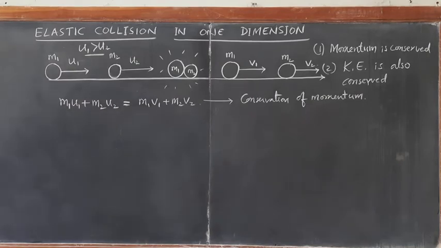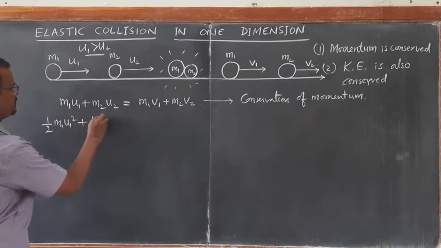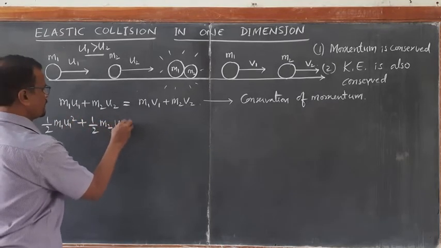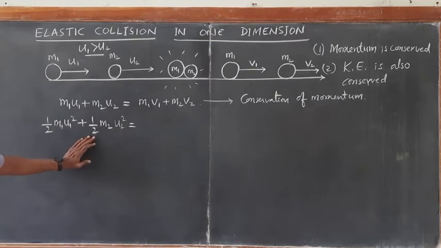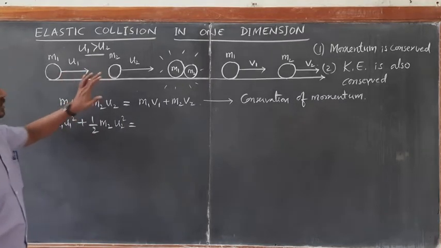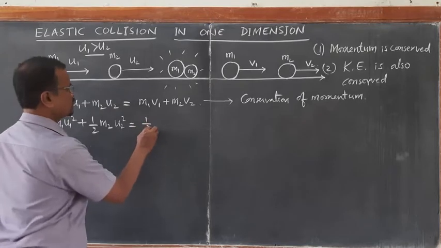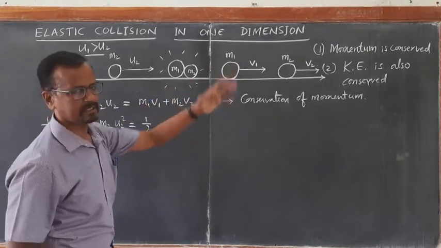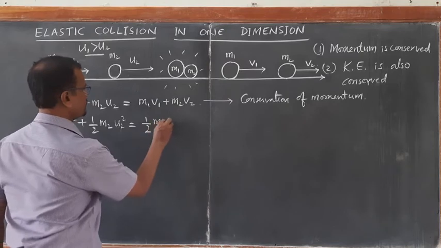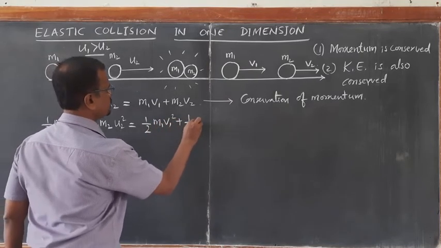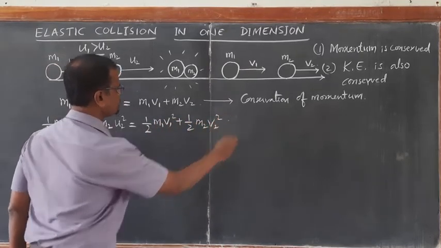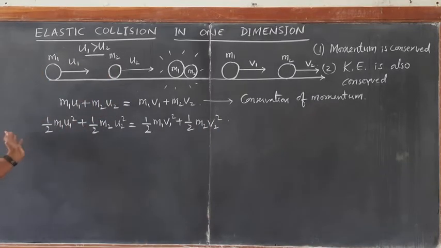Similarly, we will write the equation for conservation of kinetic energy. Half m1 u1 square plus half m2 u2 square, the total kinetic energy before collision of these two masses, must be equal to the total kinetic energy of the same masses after collision, half m1 v1 square plus half m2 v2 square. Half is common, so take out that half throughout.